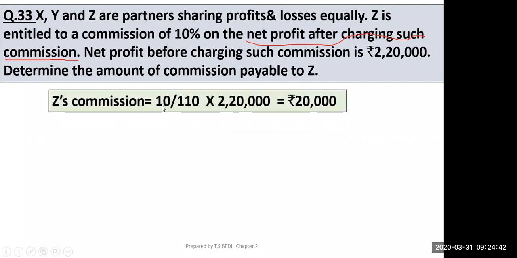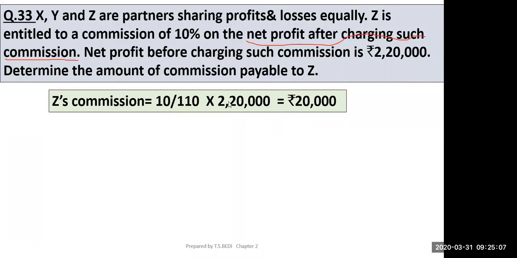So Z's commission will be 10 by 110 into 2,20,000, which is equal to 20,000. It means rate upon 100 plus rate, into 2,20,000. So 10% was given, so 10 upon 100 plus 10, means 110, into 2,20,000. That comes to 20,000.